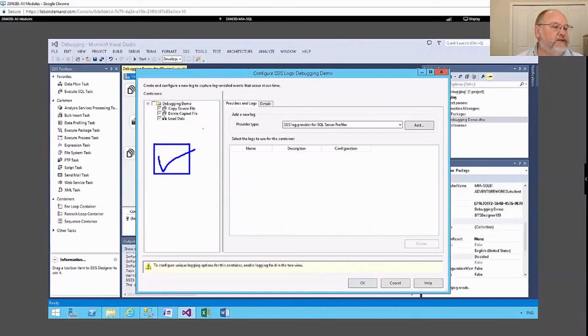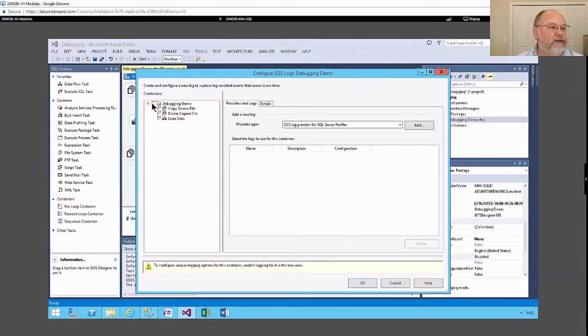Then there is checked with no gray. That means I am going to do logging on my own. I don't care what my parent says. I'm going to do my own. This is the teenage child. This is the obedient child kind of a thing. So checked with no gray in the background, it says I'm going to have my own settings. I'm going to do it my way. And I don't care whether my parent does logging or not. I'm going to.